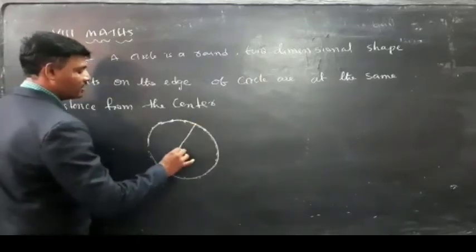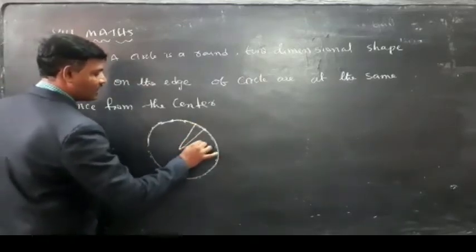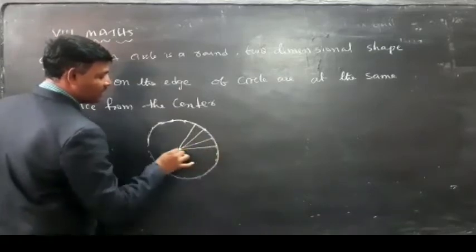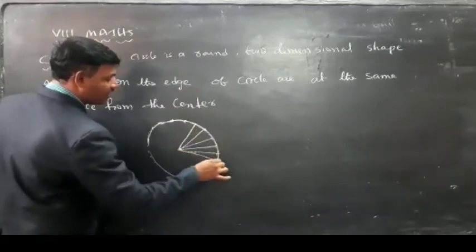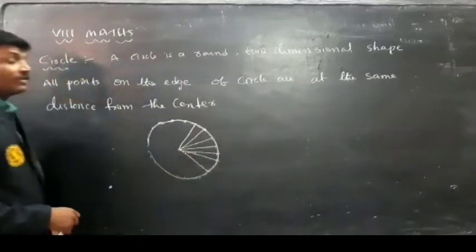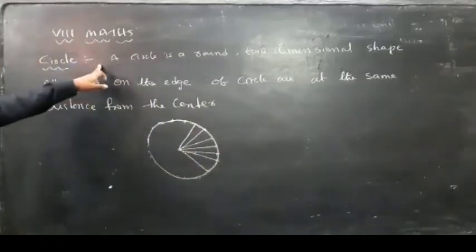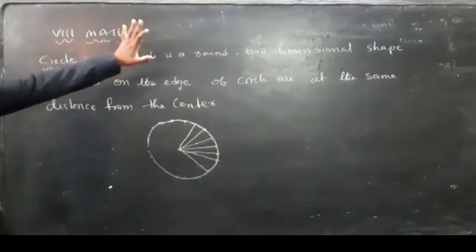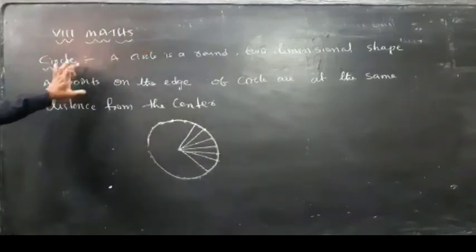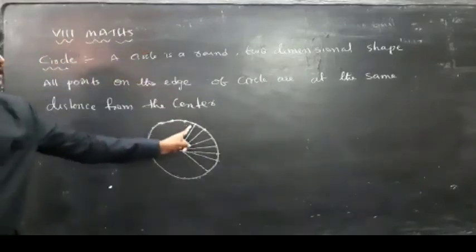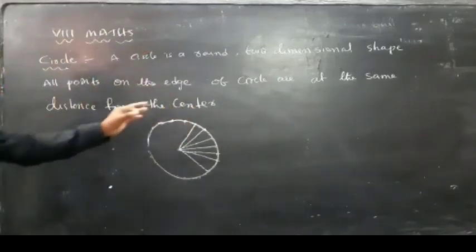Every point on the circle maintains equal distance from the center. So what is the meaning of circle? A circle is a round, two-dimensional shape. All points on the edge of the circle are at the same distance from the center.